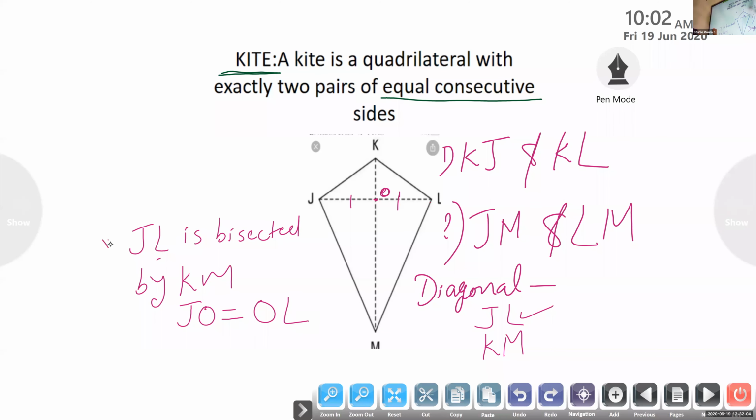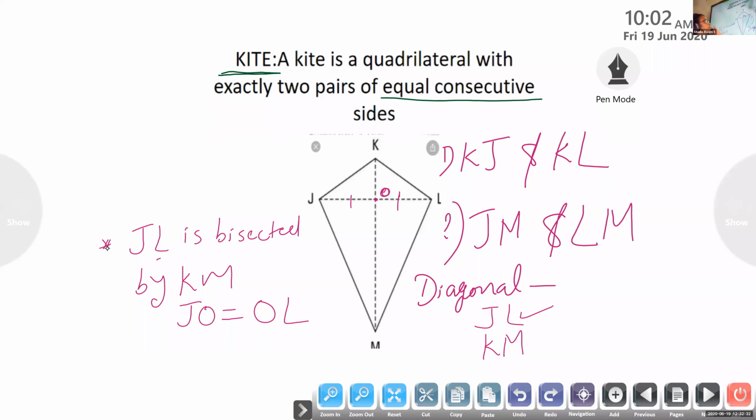Draw this figure and give the name JKLM, and write JL is bisected by KM.